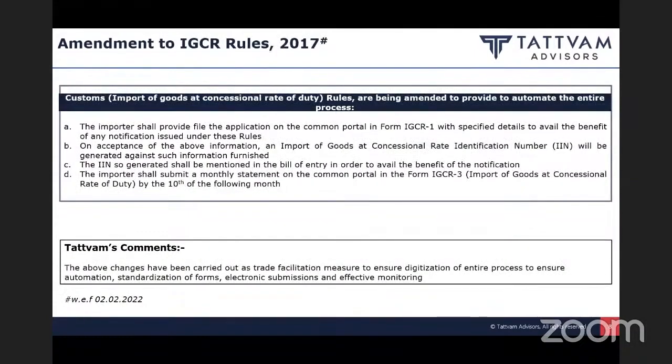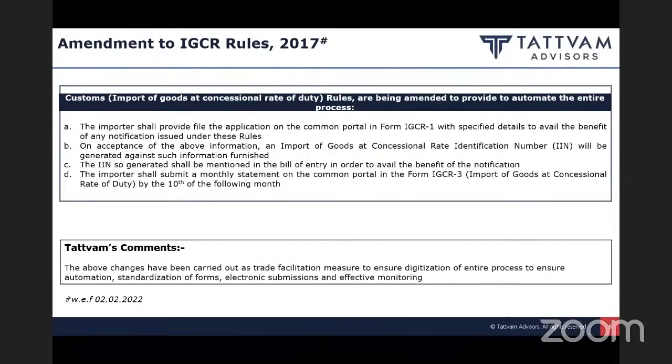Another important amendment is in the IGCR rules, the Customs (Import of Goods at Concessional Rate of Duty) Rules. So these are the rules under the customs law. Whenever you are claiming any exemption notification or concessional rate benefit on import of goods, there are certain notifications which put a restriction that you have to follow the procedure under the IGCR rules. So they have amended this particular procedure.